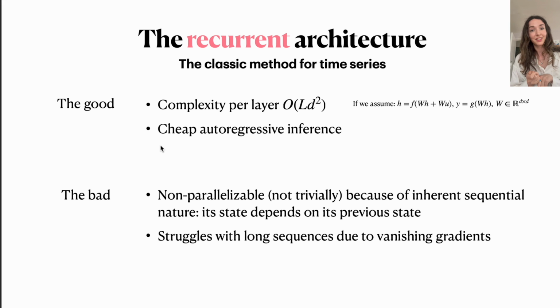And then the bad things. Inherently, this kind of model is very sequential. In order to compute the current hidden state or the current output, we also need to have computed all the other ones in the past. Hence, it's not trivial to parallelize. There have been a few papers that make some approximations in order to still parallelize it, but it's not the natural thing to do for this kind of architecture. The other thing that you may also have heard about these models is that they struggle with long sequences due to the problem of vanishing gradients.